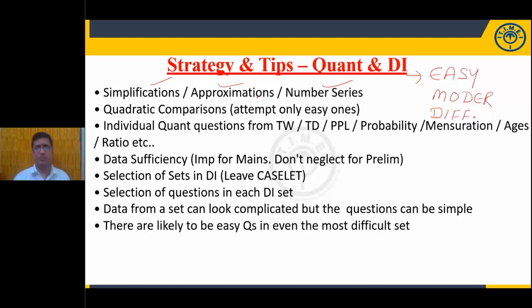And approximation, number series. For example, 5 questions from number series appeared in your paper. Out of these 5 questions, you can easily handle 3 questions. Easily you can score 3 questions. Those 3 questions are easy. Please search for those 3 questions and attempt them, mark them. After that, look at the remaining questions.